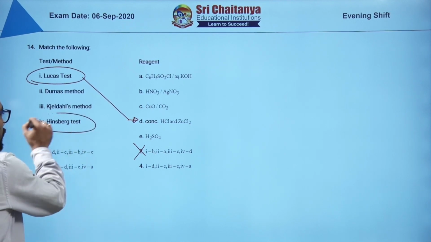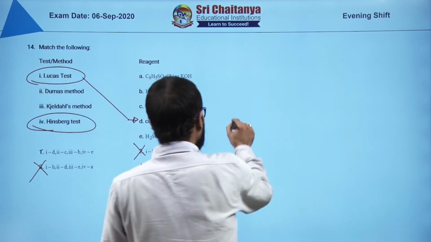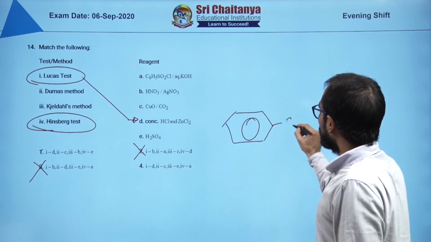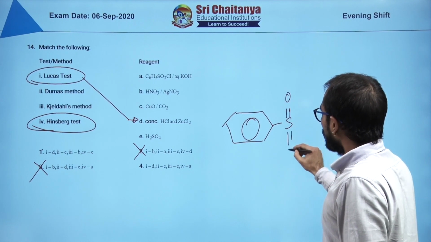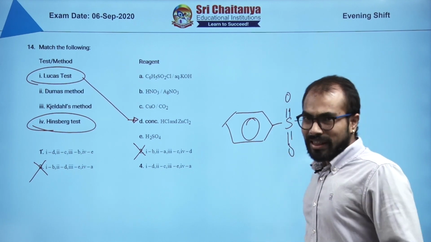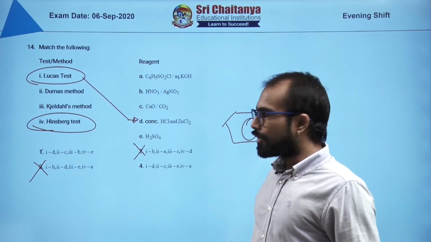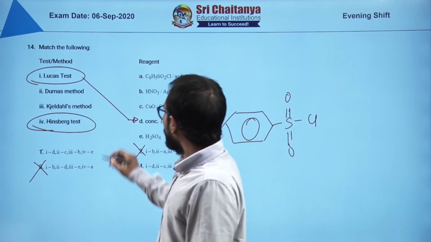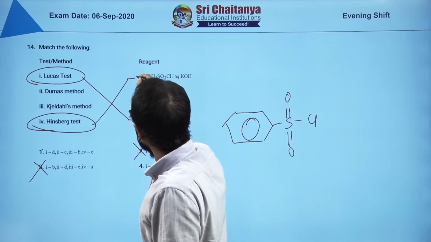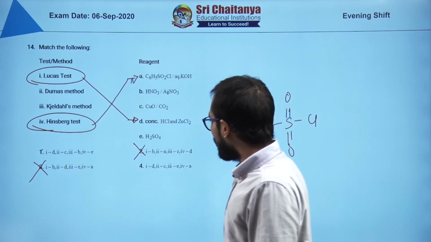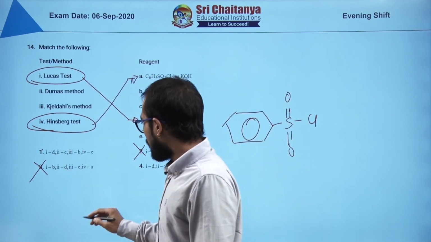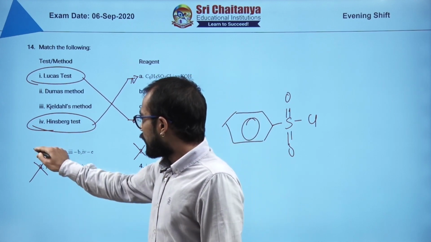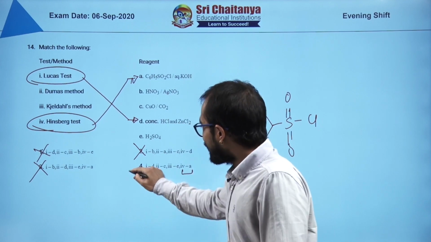Hinsberg test. Hinsberg reagent is benzene sulfonyl chloride. This is again a very important distinction between primary, secondary and tertiary amines. This is used to distinguish them. So you see that here, 4 should match with A. Here we are finding that we will eliminate 1 also. My answer will be 4.